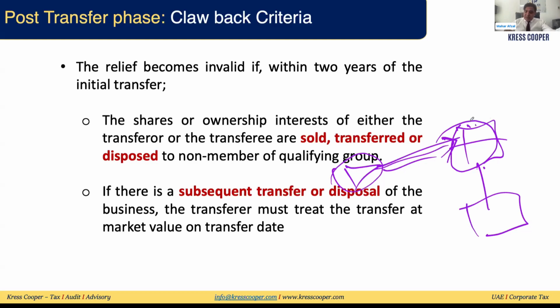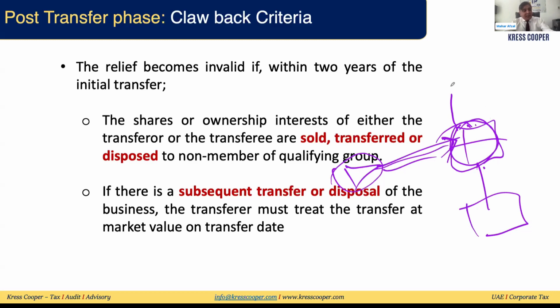The second possibility is the equity interest that has been issued by the transferee or any other person who is holding at least 50% interest in the transferee. If this equity interest has been sold, even a single share, transferred or disposed of within 1 year from the date of transfer, then clawback will be triggered. We'll look into the guide as well.